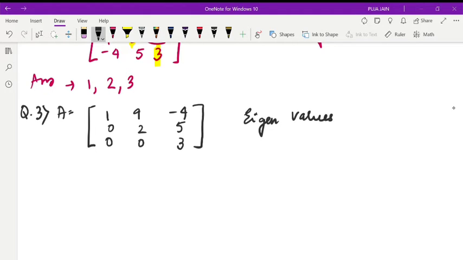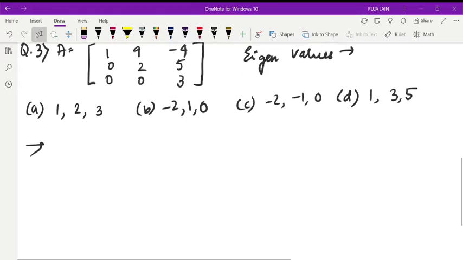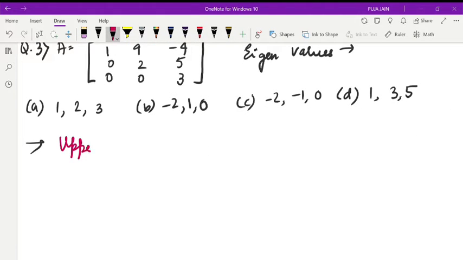The options are 1, 2, 3 and minus 2, 1, 0. This is quite similar to the previous one, right? The only change is that the previous one was a lower triangular matrix, and this one is an upper triangular matrix.